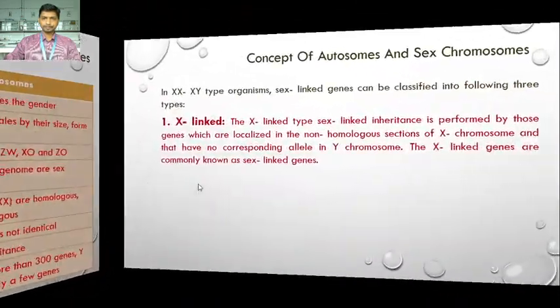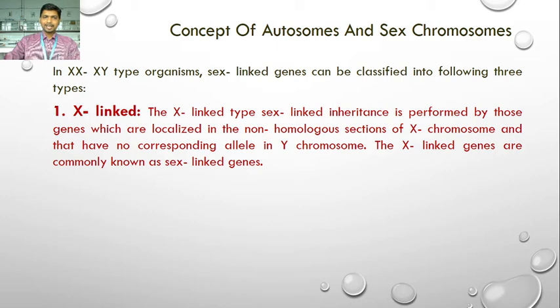Next is the different types of sex chromosome linked genes. In XX, XY type organisms, sex-linked genes can be classified into the following 3 types: X-linked genes, Y-linked genes and XY-linked genes. One by one we are going to study these 3 types. These sex-linked genes are studied in organisms where there is an XX, XY type of sex chromosomes.